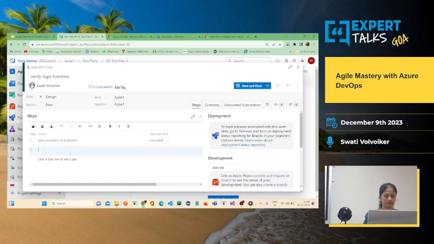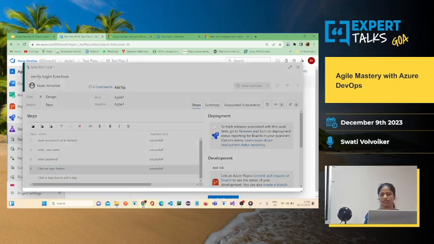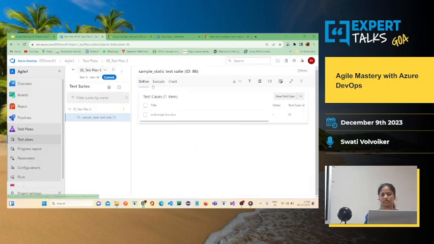Okay, enter login username, enter password, and successful. Yeah, so this is the static test case I have created.